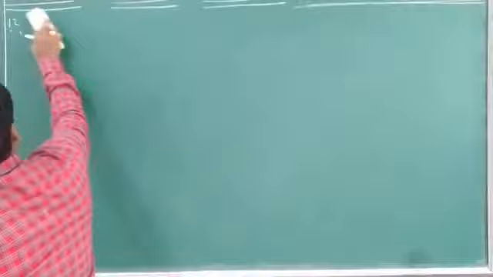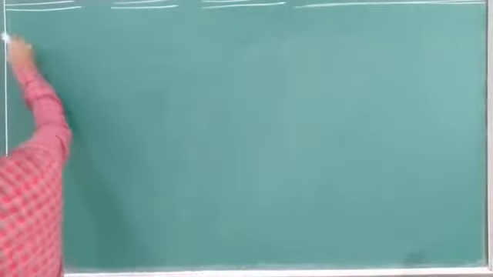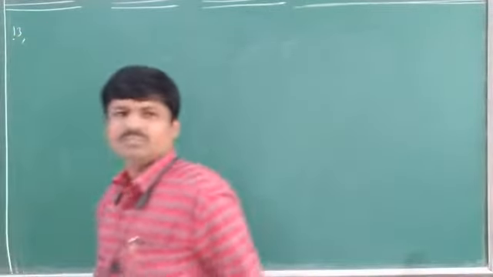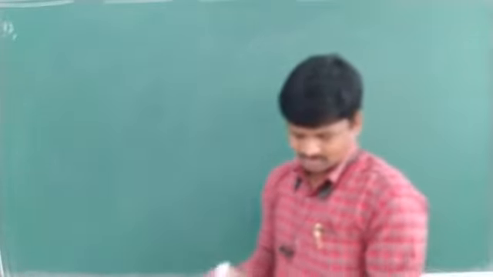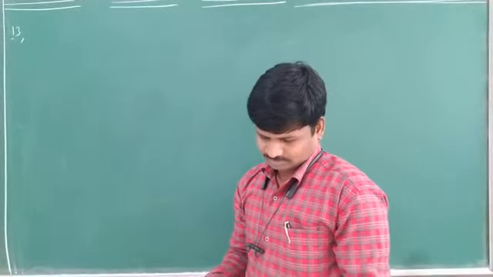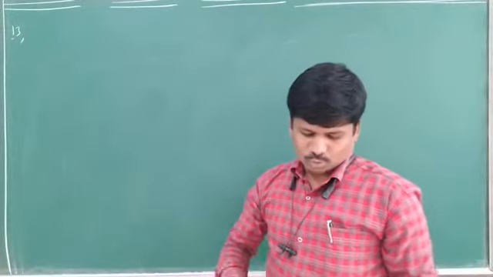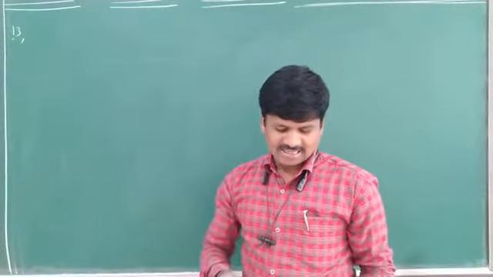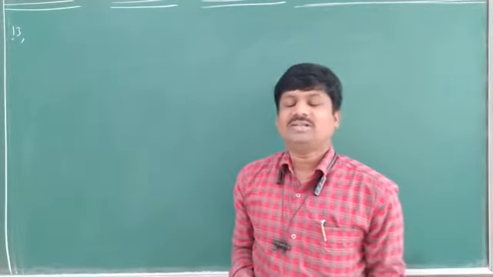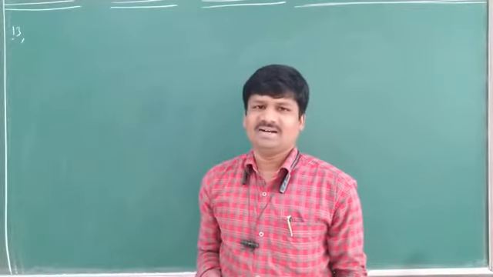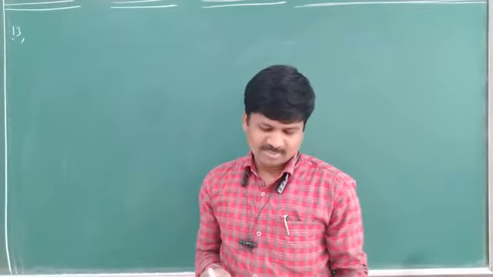Next, question number 13. Come to question number 13. What is given in question number 13? See, two balls are drawn at random with replacement. With replacement means what is that? Independent events. Independent. Okay, remember.